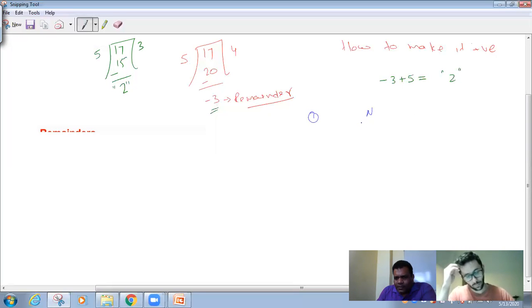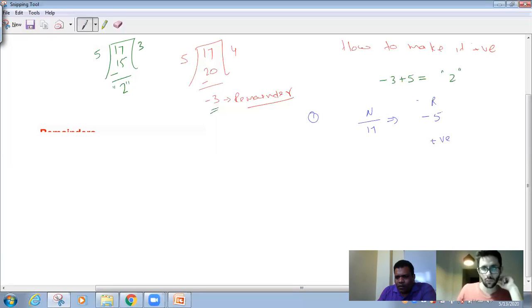Let me take 2-3 examples. Let us say any integer n divided by 17 and the remainder is -5. This is the negative remainder. What is the positive remainder? How to make it positive? Add 17 to -5, and the positive remainder is 12. Correct.